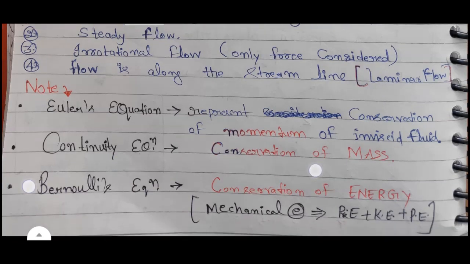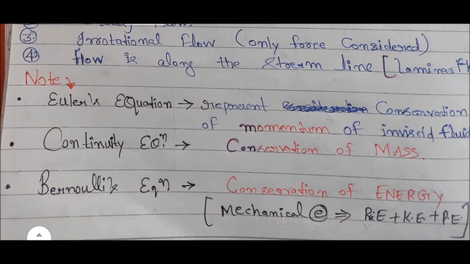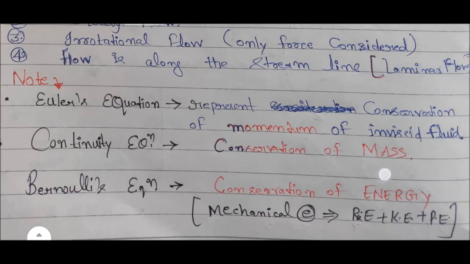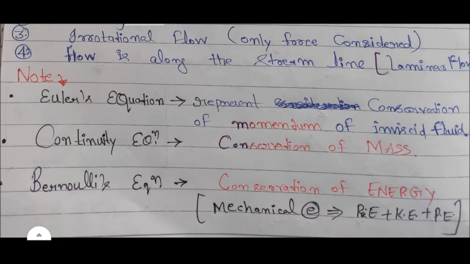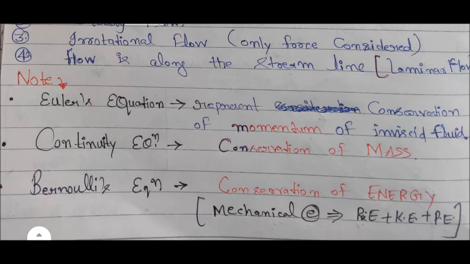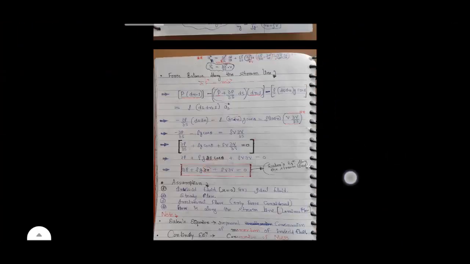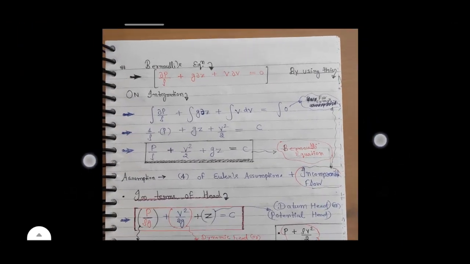Some important notes here. First is Euler's equation represents conservation of momentum of inviscid fluid. Second one, the continuity equation represents conservation of mass. Third one, Bernoulli's equation represents conservation of energy, that is mechanical energy or total energy is equal to pressure energy plus kinetic energy plus potential energy. Now next one is Bernoulli equation.